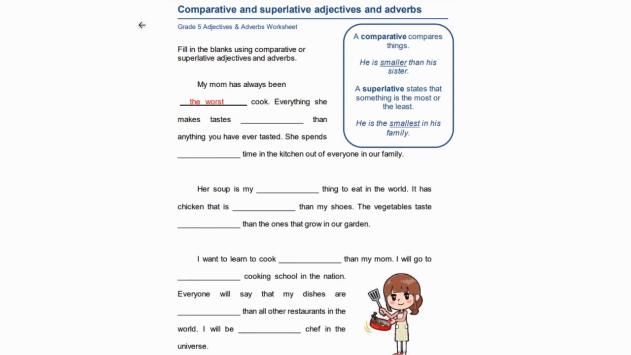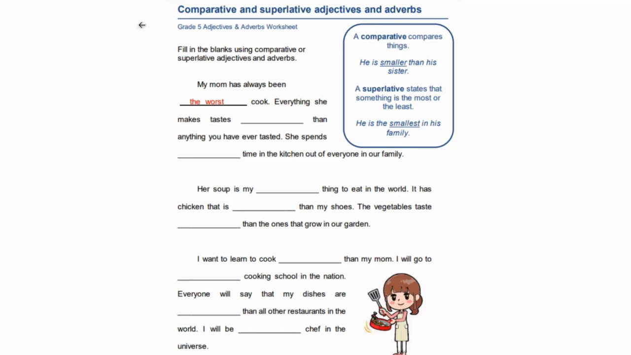If you want to say that the food my mom makes tastes better, in the positive form, it will be better. But because this whole excerpt is saying that your mom is a terrible cook, it's in the negative way. So it tastes worse than anything you've ever tasted. And to imply that your mom is a terrible cook, you need to say she spends the least time in the kitchen out of everyone in our family.